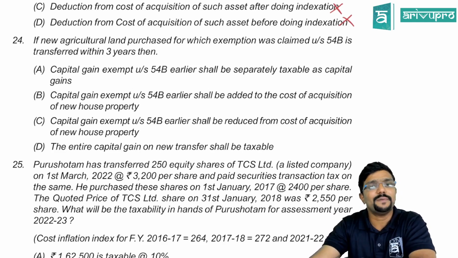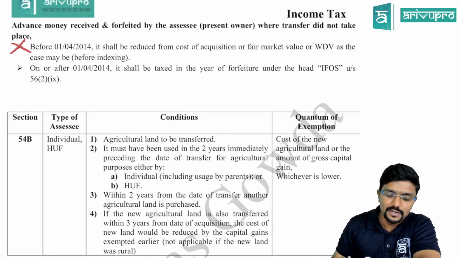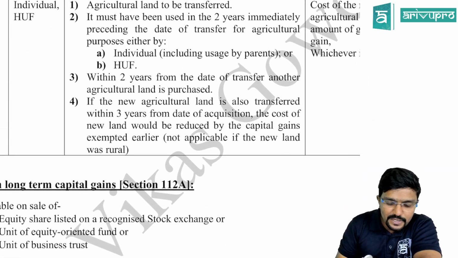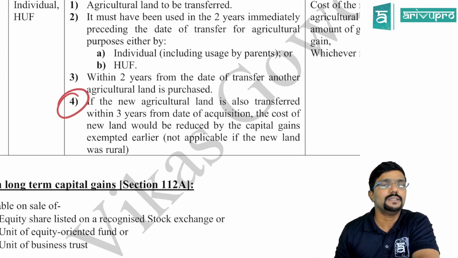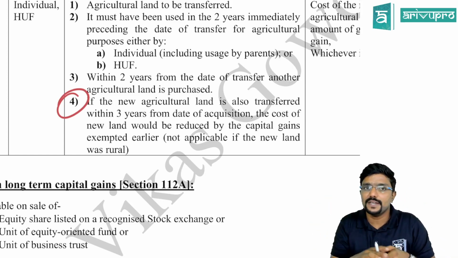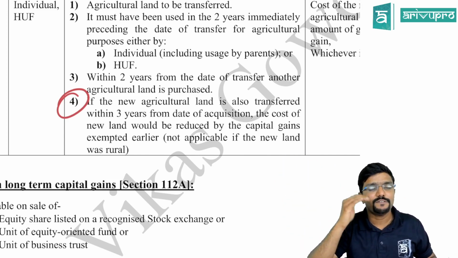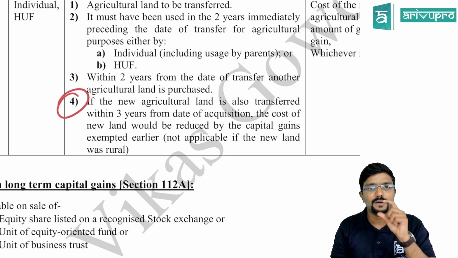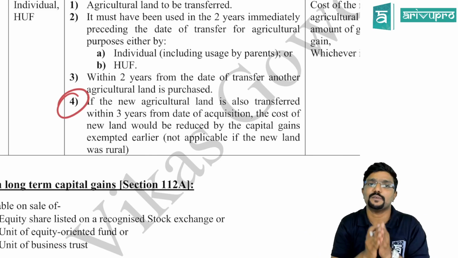Sir, if I sell, what happens? Whatever exemption you already claimed will be withdrawn. And what is the effect of that? Here you can observe the last point under section 54B. If the new agriculture land is also transferred within 3 years from the date of acquisition, the cost of new land would be reduced by the capital gains exempted earlier. So on the sale of the new asset which you have sold within 3 years, you have to again compute capital gains. You will take the full value of sale consideration. From that you will reduce the cost of acquisition. But from the actual amount of cost of acquisition, you have to reduce whatever exemption you already claimed because now it is withdrawn.